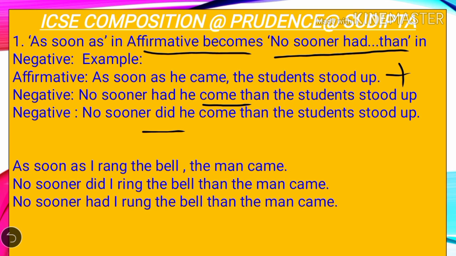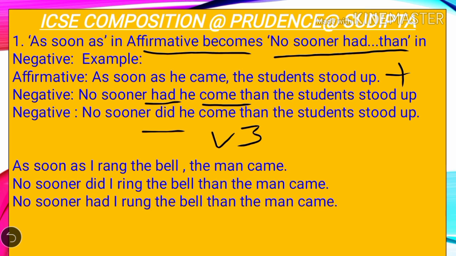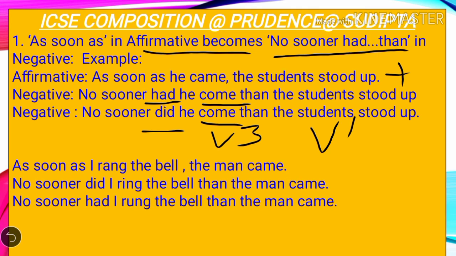But when we use no sooner had, then we have to use the verb third form, and if we use no sooner did, then we need to use the verb's first form. But here come and come, these two look the same. We'll understand this with the next example. As soon as I rang the bell, the man came.